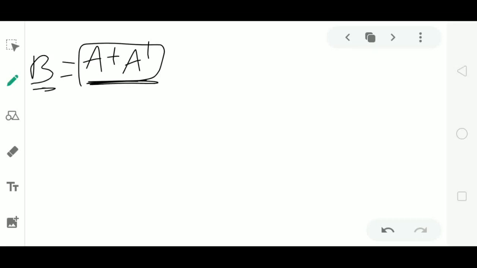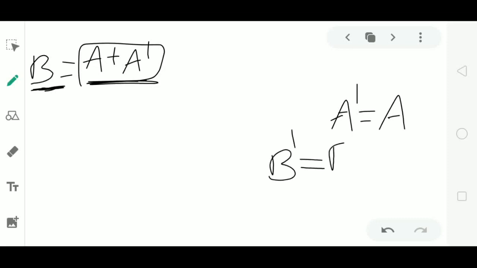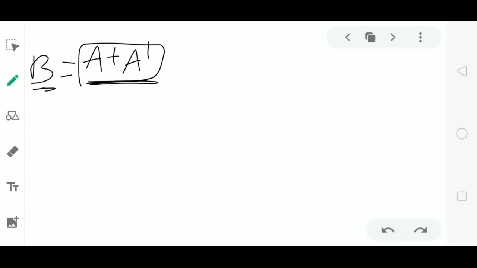We already know the condition for a symmetric matrix: matrix A must satisfy the condition A dash equal to A. Similarly, matrix B will be symmetric only when it satisfies the condition B dash equal to B.